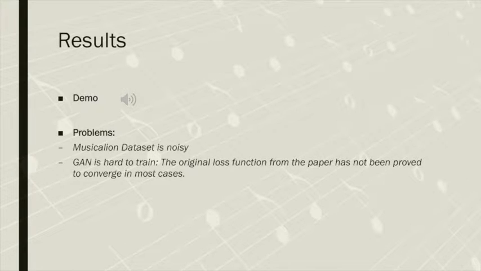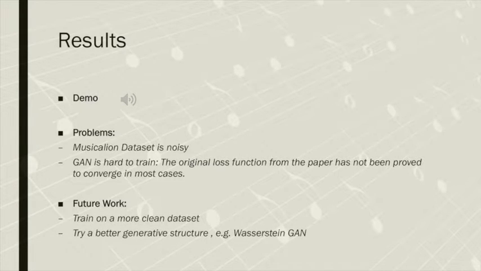But still, here are the potential problems. First, the MusicalLion dataset is somewhat noisy. And second, generative adversarial nets are hard to train. The original loss function from the paper has not been proved to converge in most cases. Therefore, for future work, we think we may try to train on a cleaner dataset, and also maybe try a better generative structure.